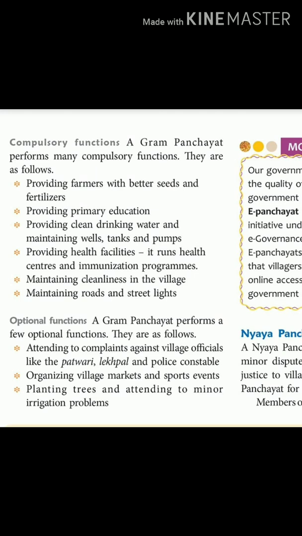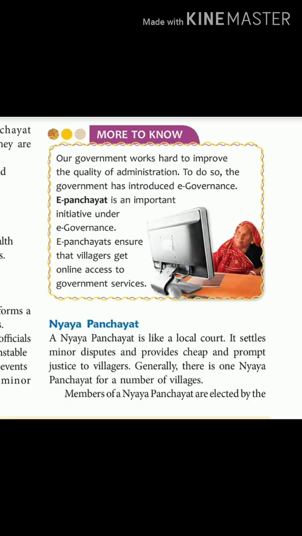Planting trees will give more good air and fresh air for people in the village. And irrigation problems are related to farmers. They need water for irrigating the land and the crops. So if there are any minor irrigation problems, they can help the people who are having trouble. The Gram Panchayat can do so. So these are the optional functions that a Gram Panchayat does.